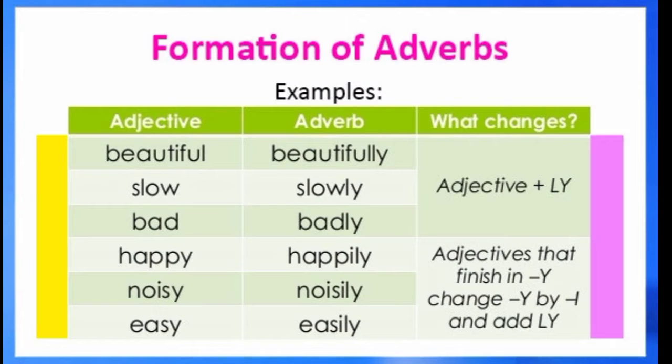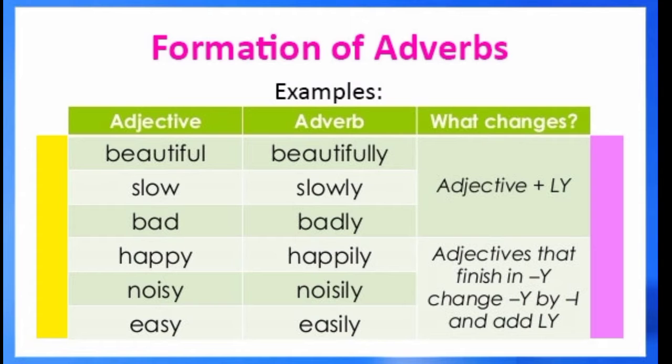Beautiful, adding ly, will become beautifully. Slow, ly, slowly. Bad, ly, badly. Happy, ly, happily. Now here there is a change. When the adjectives end in the letter y, we have to change the spelling by replacing y with i and then ly. So see the spelling of happy, happily, noisy, noisily and easy, easily. So by adding ly or ily, we can change an adjective into an adverb.